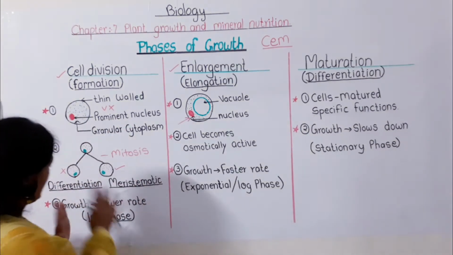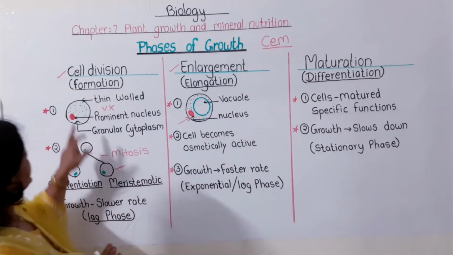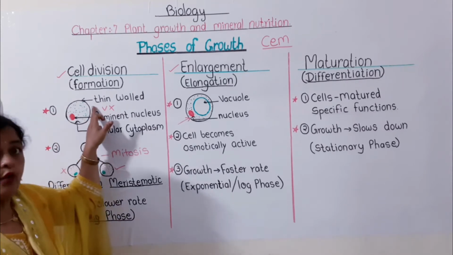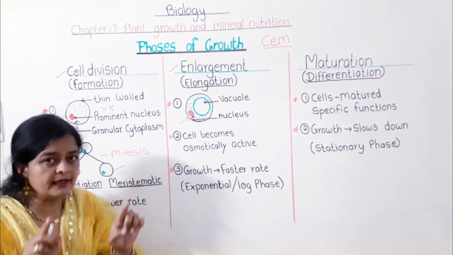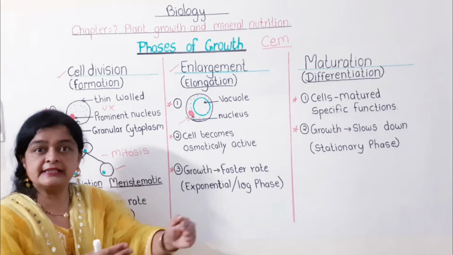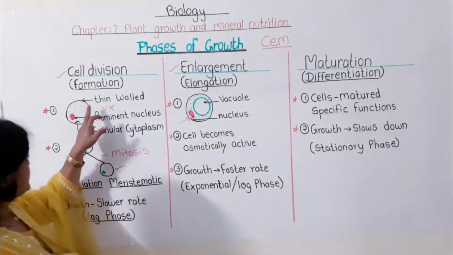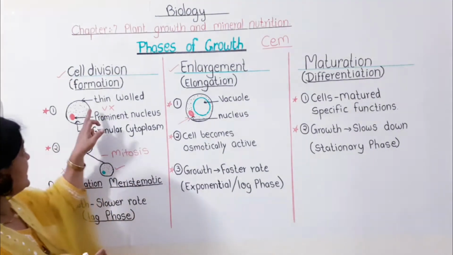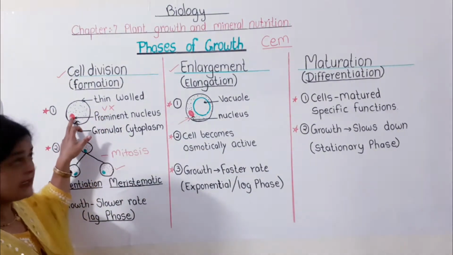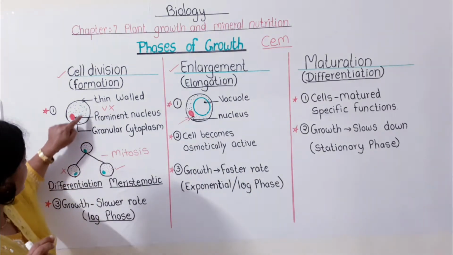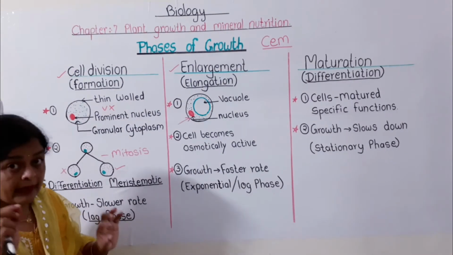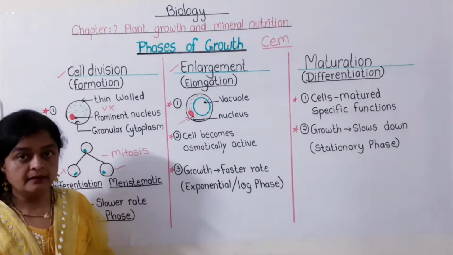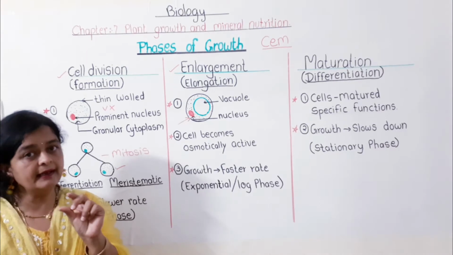Okay, now see what happens here. In this phase, the cell is thin walled. Why did nature give thin walls? Because they have to continuously divide and redivide. That's why, when the cells are formed in cell division, they are thin walled, the nucleus is prominent, and there is granular cytoplasm. But one thing you might have noticed, no vacuoles are present. That's why the cells are very small in size.